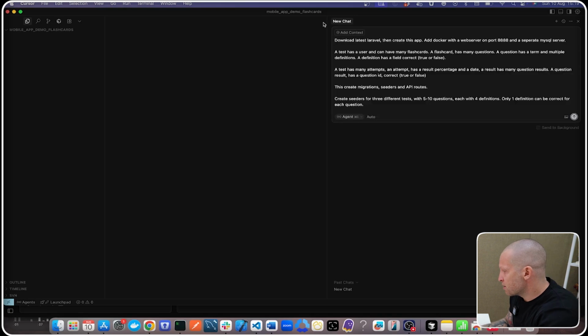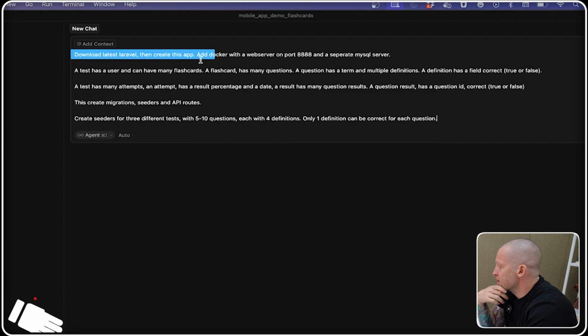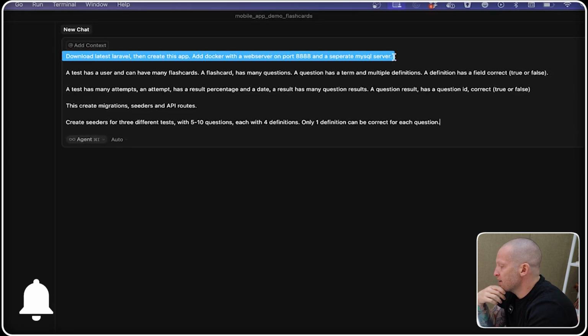So I'm going to use Cursor to build the full backend without writing a single line of code. Create this prompt here. So let's have a look at that. Download the latest Laravel and create this app. And Docker with a web server on port 8088 and a separate MySQL server.